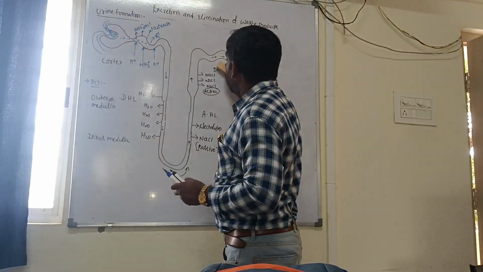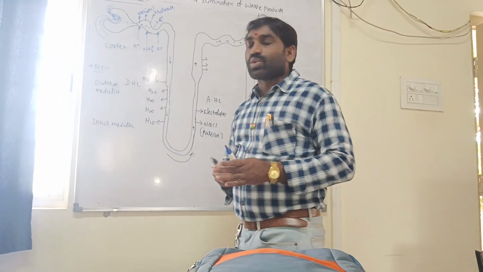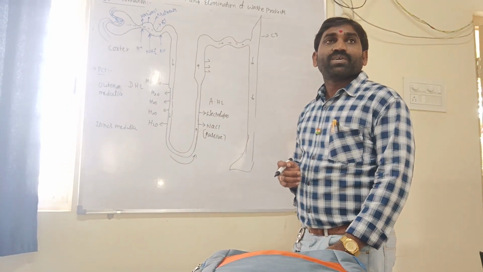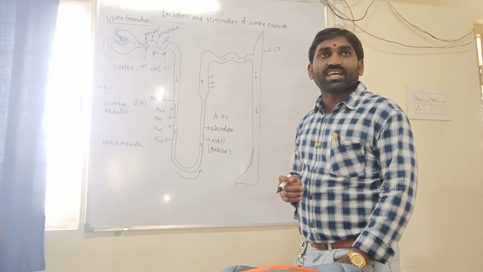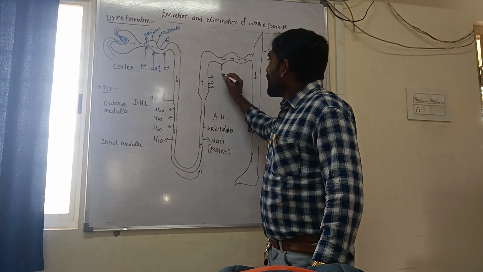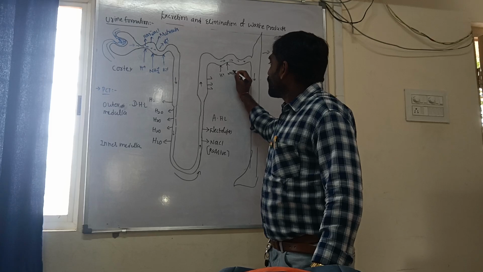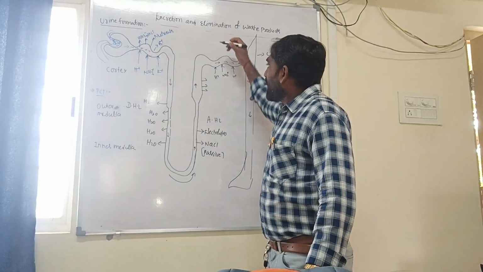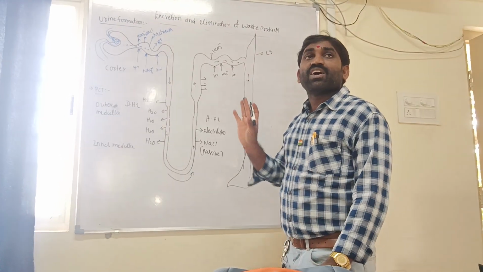DCT plays a major role in pH and sodium ionic balance of body fluids by selective secretion of H plus ions, ammonia and K plus ions into the filtrate, and reabsorption of bicarbonate ions from the filtrate.